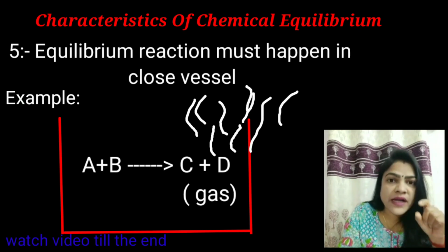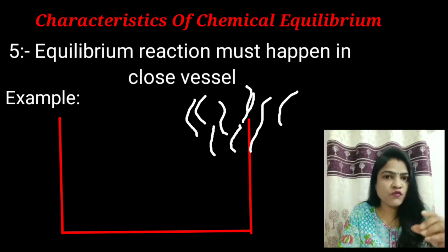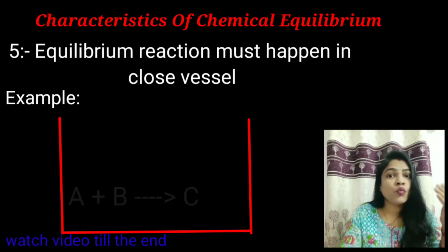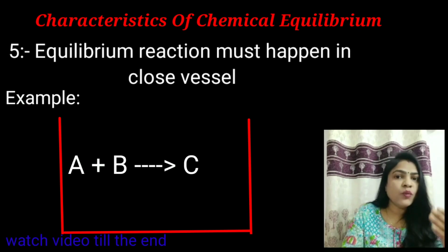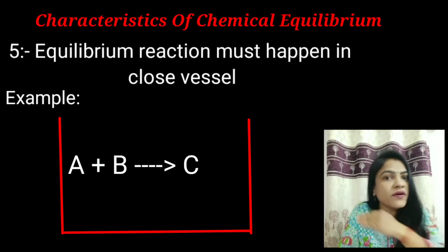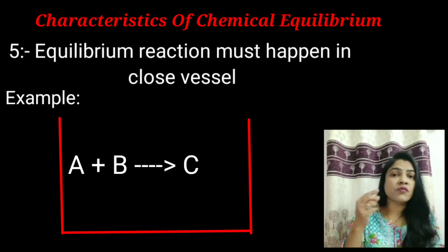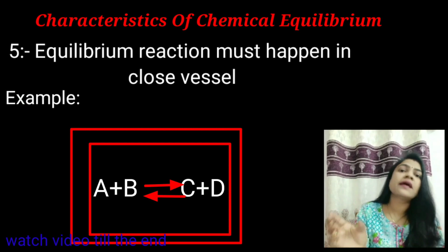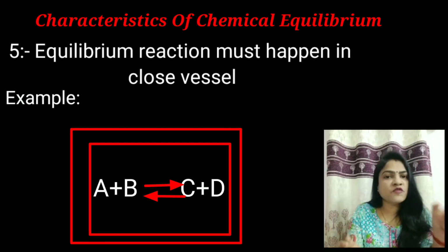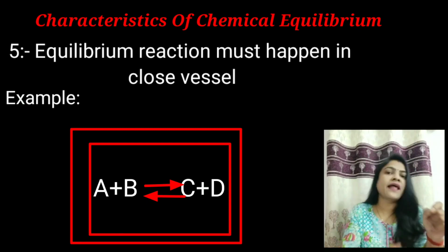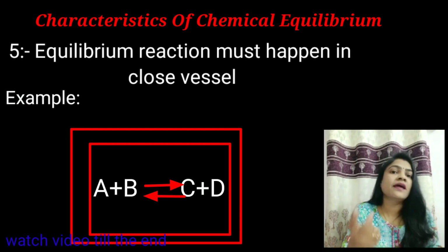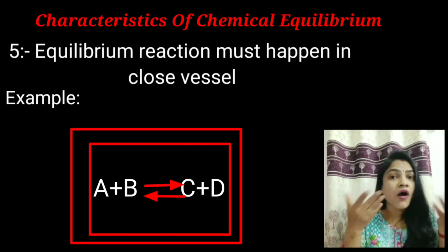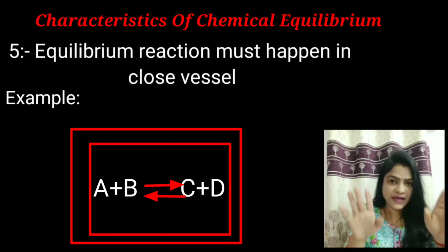Because D is in gaseous form, D will escape from the vessel. So we can't get equilibrium, and we can't even see a reversible reaction, because a reversible reaction happens where the reactants react and give product, and after some time the product reacts and gives reactants. If D escapes, then how will we get A and B? Understood?